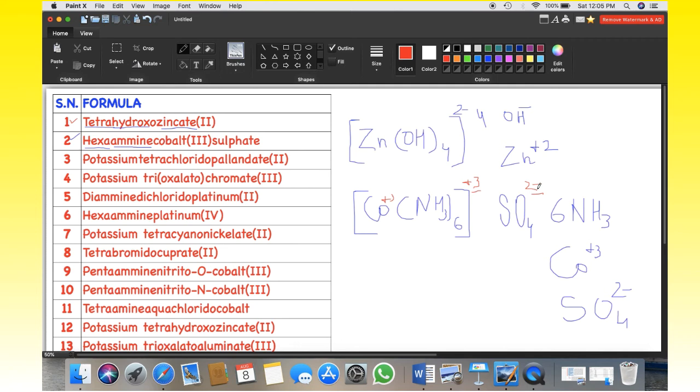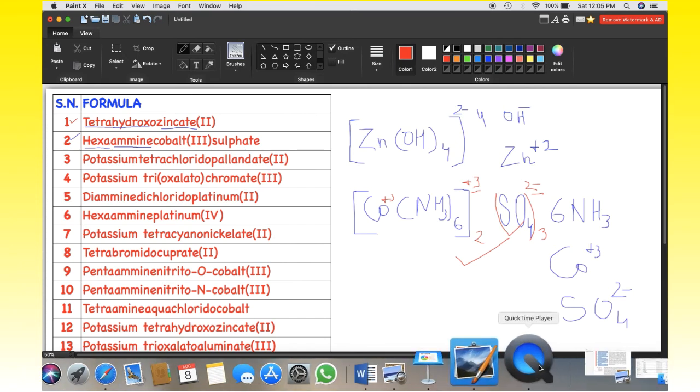If we take SO4 with 2 negative 3 times, it will be 6, and we will take the complex 2 times. Now the charge is balanced. Therefore, the formula of this complex is [Co(NH3)6]2(SO4)3. This will be the formula for this coordination compound. And similarly, we can write the formula of other coordination compounds also.